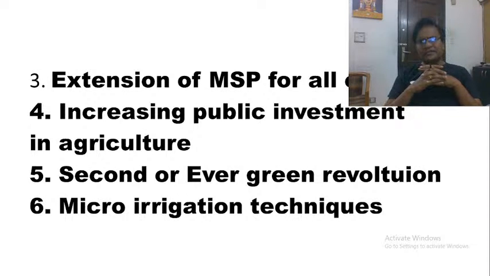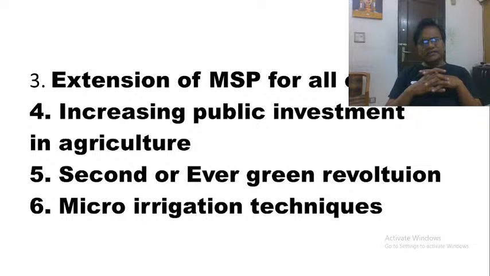We have to extend MSP to all crops, as we discussed yesterday also. For agriculture, 23 plus 1, sugar cane, we don't call it MSP, we call it by some other name. For 23 or 24 crops, the government announces MSP, but out of them, only for 2 crops, rice and wheat, is there active procurement by the Food Corporation of India. We have to change this. Changes in the cropping pattern are possible only by changing the MSP policy of the government.